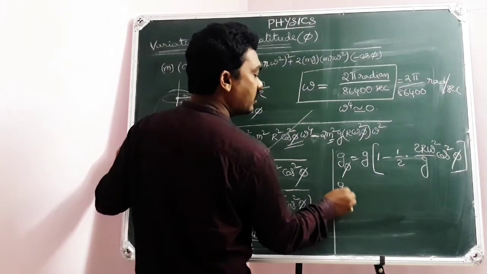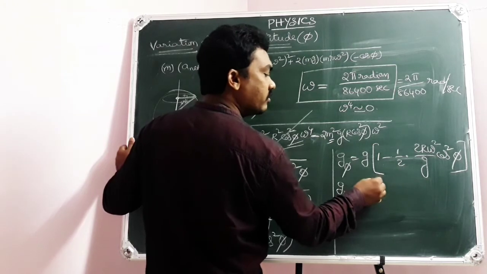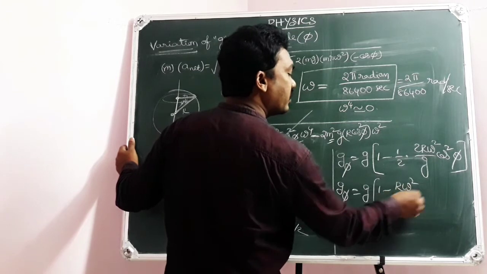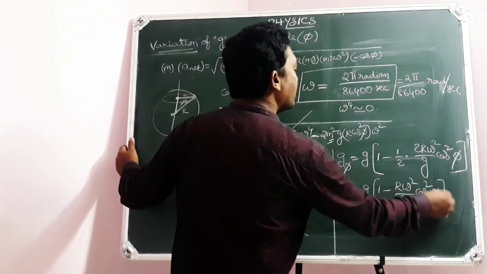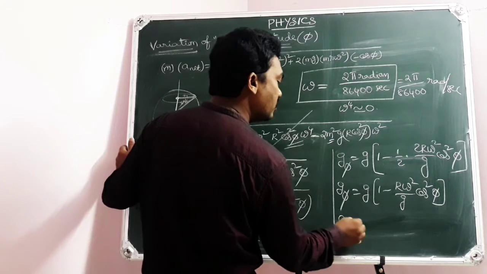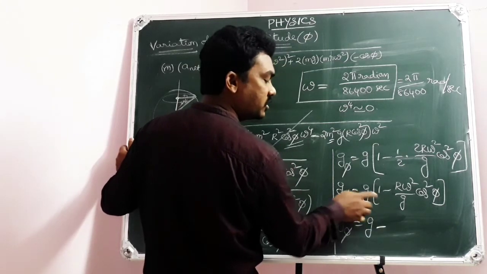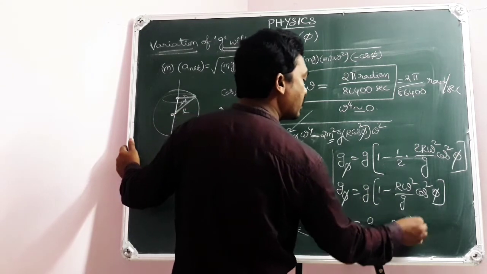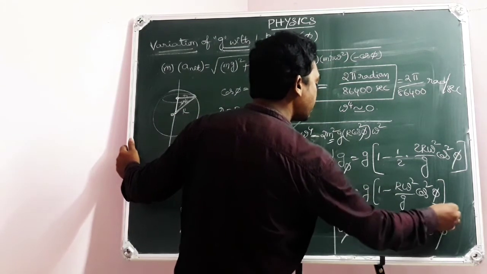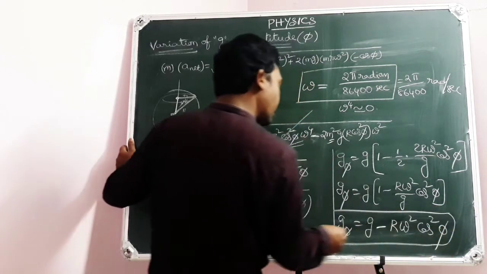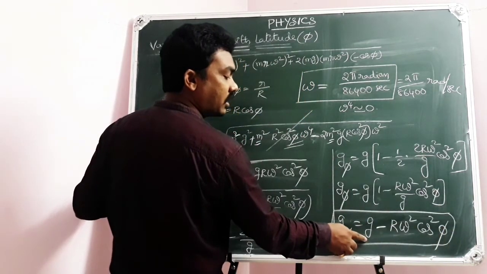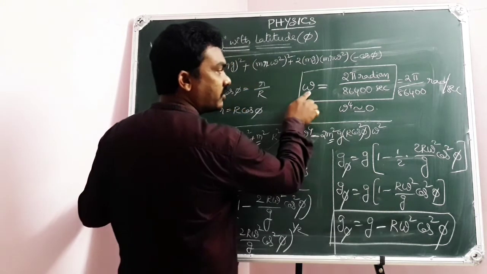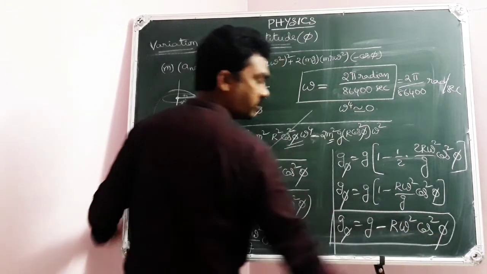Now g phi is equal to g of 1 minus r omega square by g cos square phi, because the 2 gets cancelled. Finally, g phi is equal to g minus g into r omega square by g cos square phi, where g cancels, giving g minus r omega square cos square phi. Here g is the value on the surface of the earth, r is the radius of the earth, omega is the angular speed of rotation of the earth, and phi is the latitude.